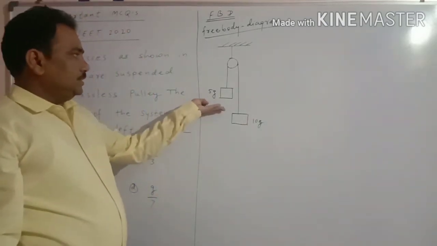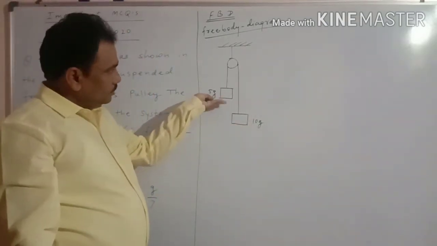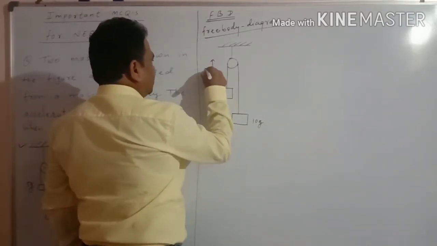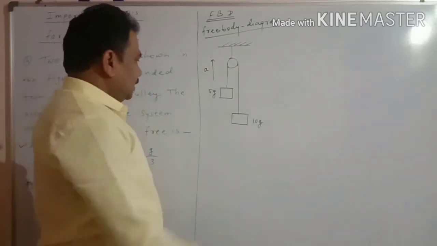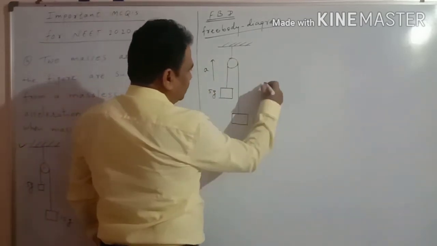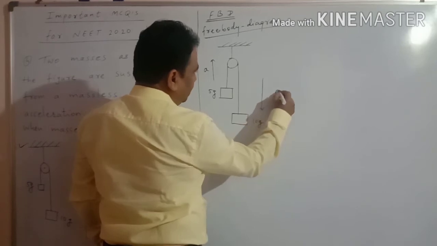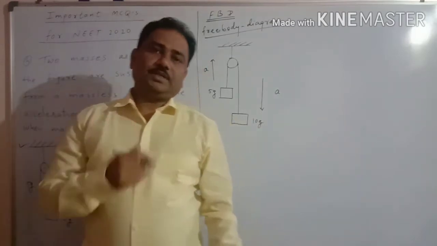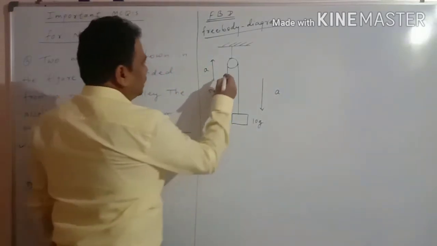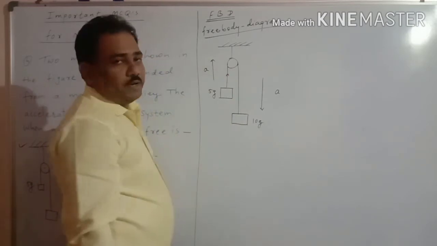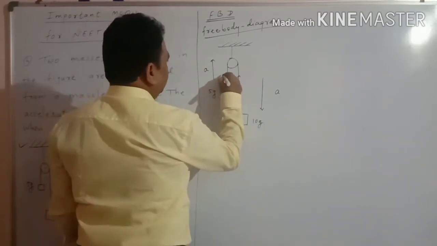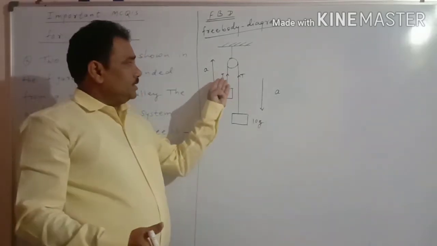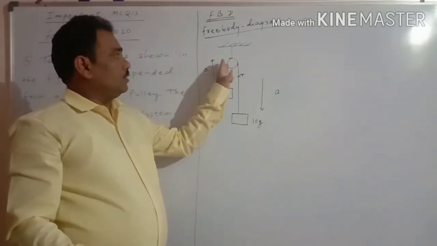Now 5g is less than 10g, therefore it is moving in upward direction with acceleration a. This 10g is greater than 5g, so that's why it is moving in downward direction with acceleration a. But what about the direction of tension? See here, the tension in the string will be in upward direction, here also upward direction. We know the direction of tension is always toward the pulley.